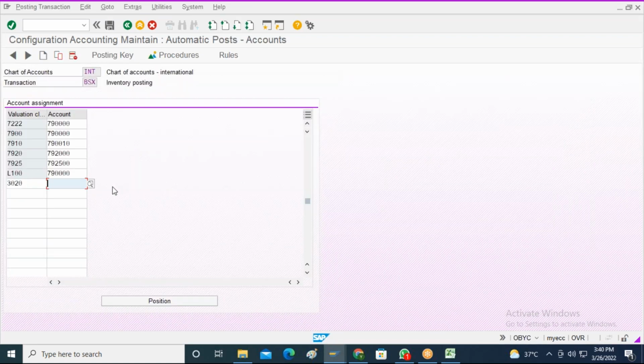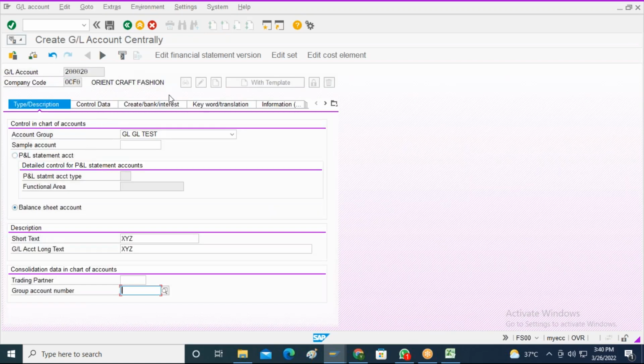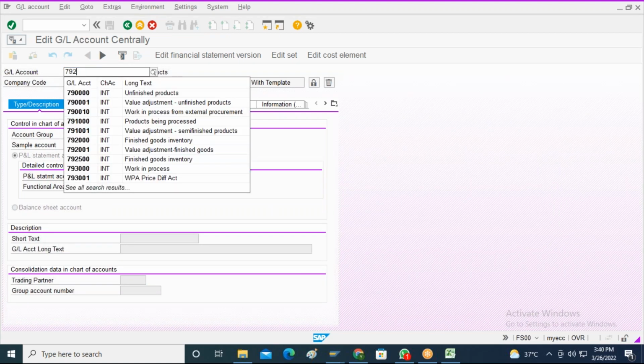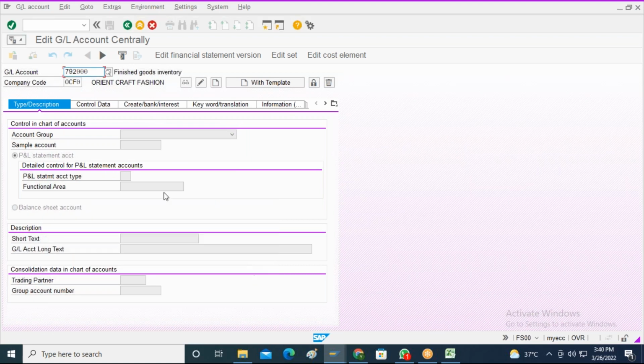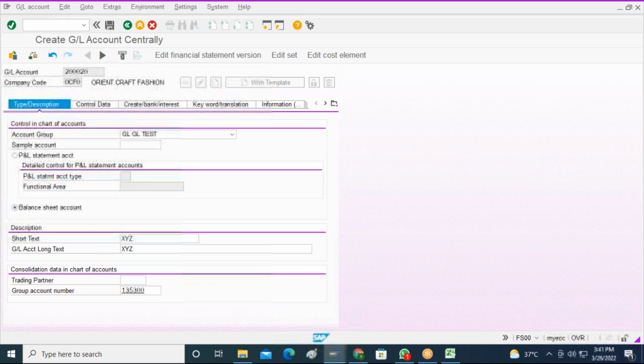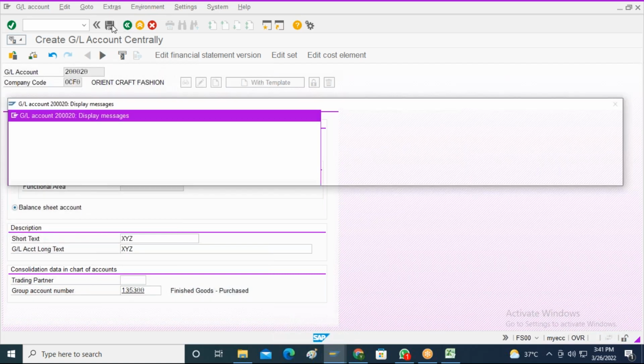How will we be able to select it over here? 792000. I just want to display this, right? So 135300 is the account group. 135300. I will just save it.